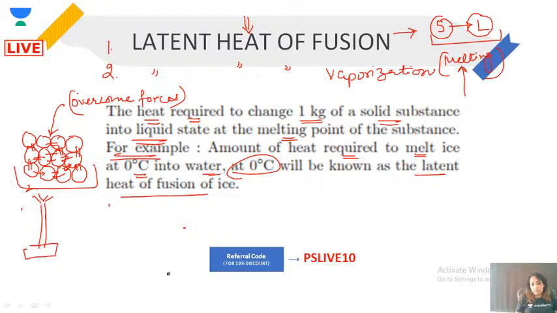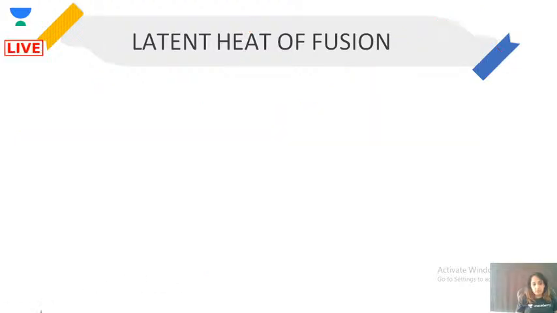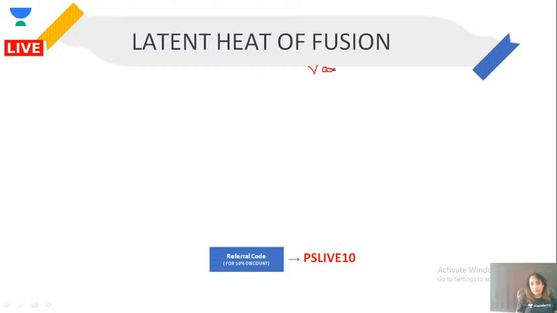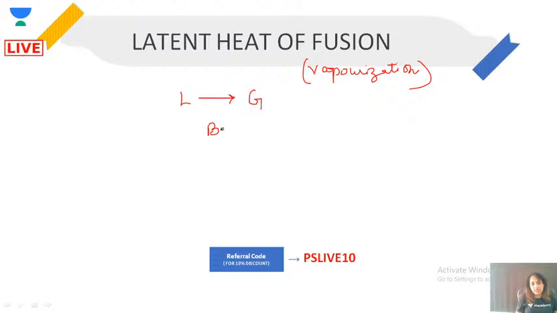So when we talk about latent heat of vaporization, what will we talk about? Now a liquid is changing into its gaseous form at its boiling point.